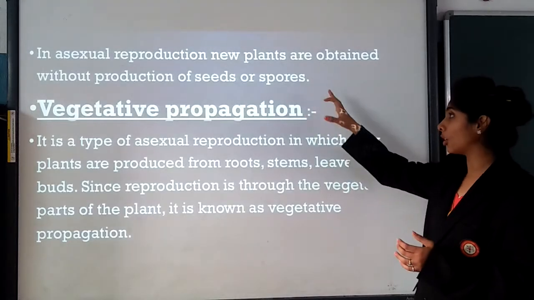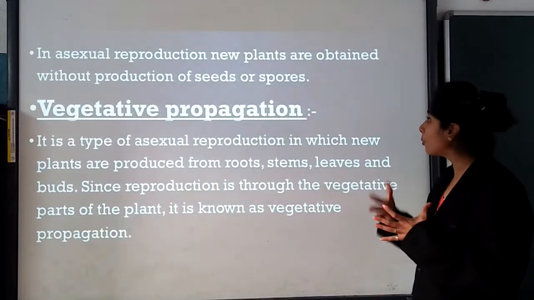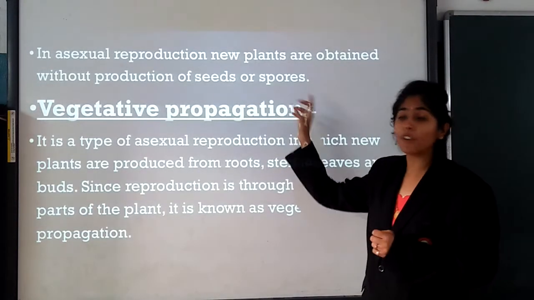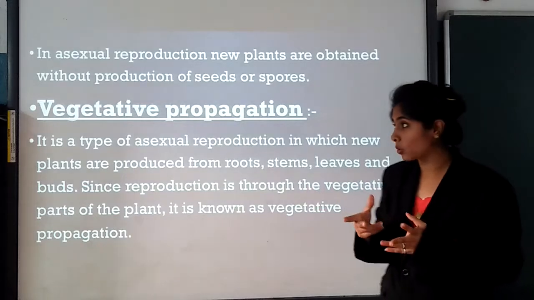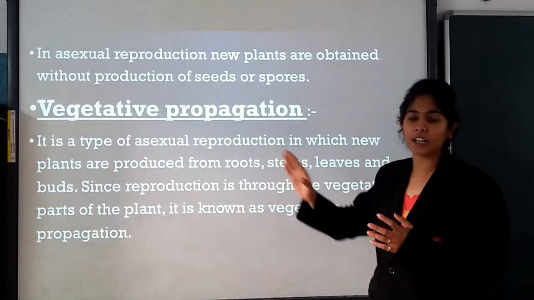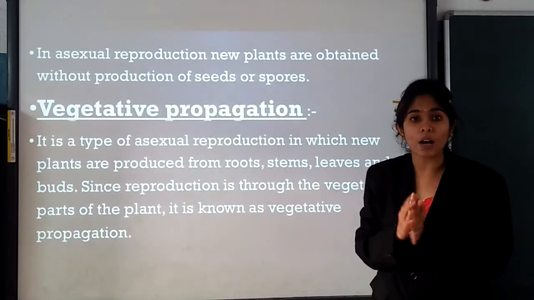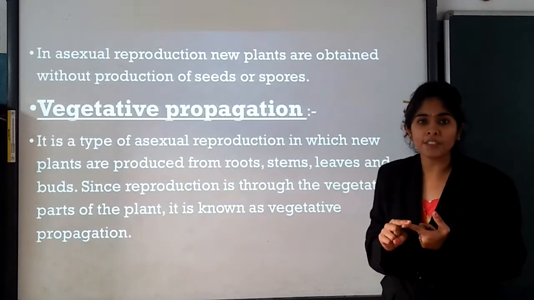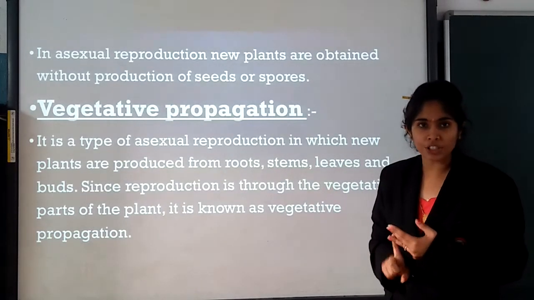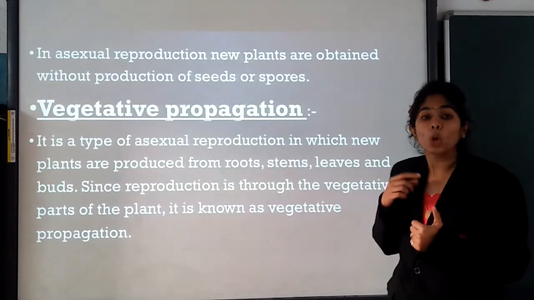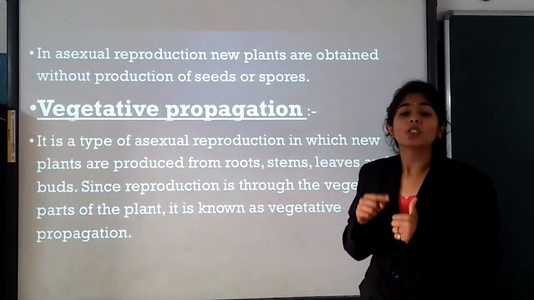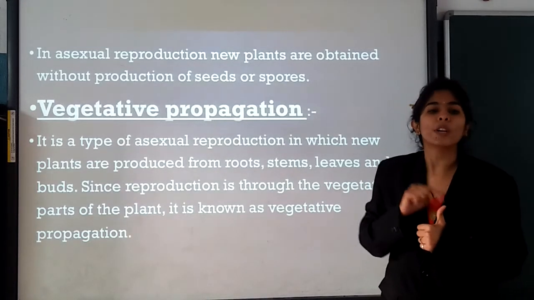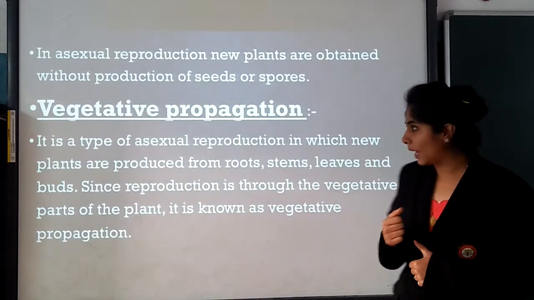In asexual reproduction, new plants are obtained without production of seeds or spores. Vegetative propagation. See children, we are studying now only about the vegetative parts of the plant, that are leaves, stem, branches, roots. One more thing is added, that is bud. So that bud is also a vegetative part of a plant.